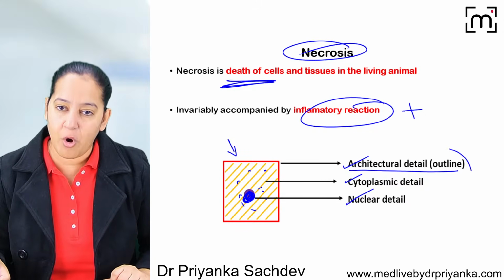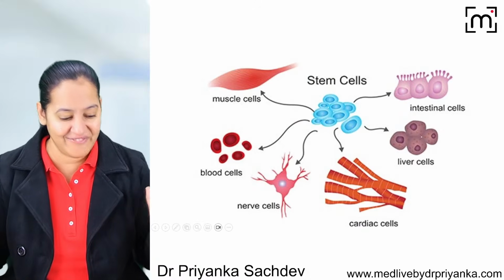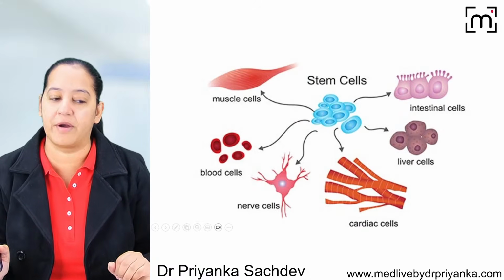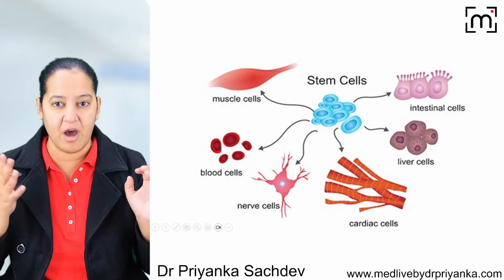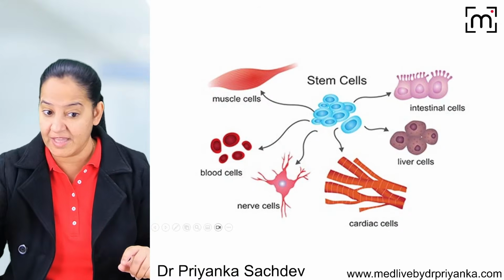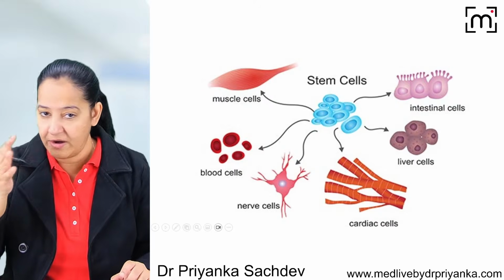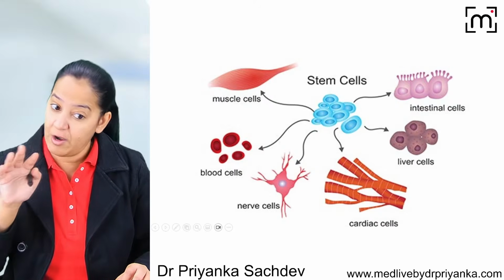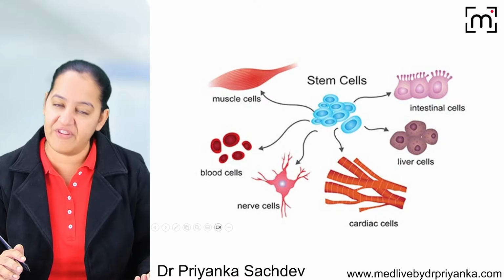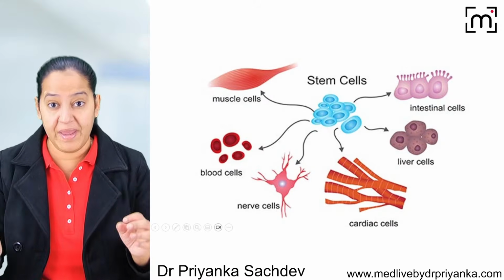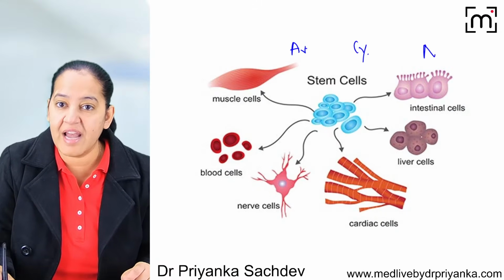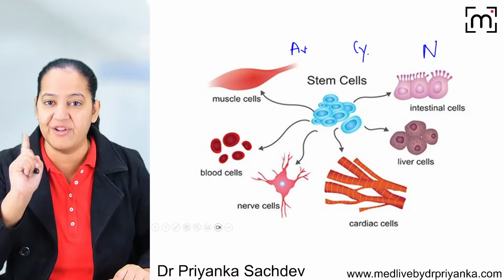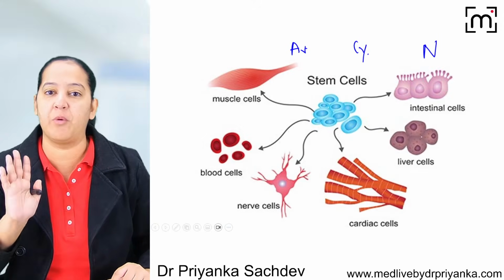So depending on the details of the three things, we identify various types of cells in human body. Can you see the various types of cells in human body? Some of them are RBC, WBC, various cells. They all have different shape, different color of the cytoplasm, and different color and details of the nucleus. So based on the three details, the architectural detail, cytoplasmic detail, and nuclear detail, we can identify which type of cell in human body we are seeing.